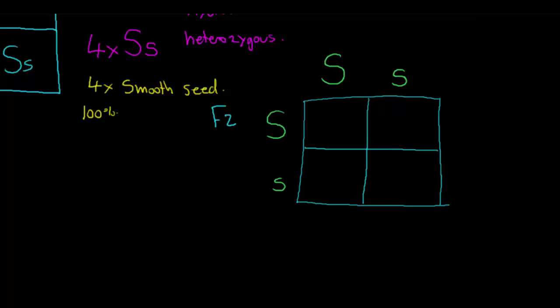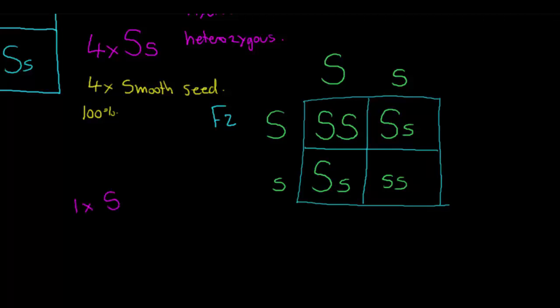So now we need to look at what our possibilities are. Here's one, and it's capital S, capital S. One here is capital S, small s. Here we've got capital S and small s. And finally we've got small s, small s. So the genotypes, in this case, in the second generation, we have one capital S, capital S, so one homozygous dominant.